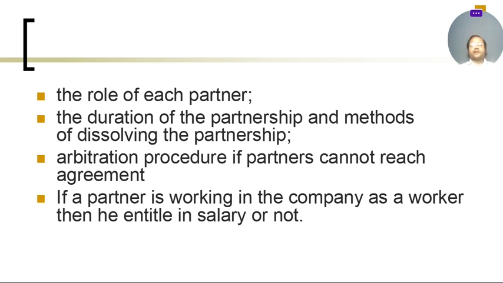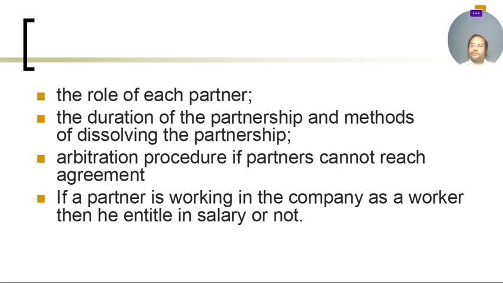The agreement also includes an arbitration procedure if partners cannot reach agreement, that is, whatever policies the partnership has to adopt if partners do not agree to make a particular decision. If a partner is working in the company as a worker, whether he is entitled to a salary or not is also a very important part of the partnership agreement.